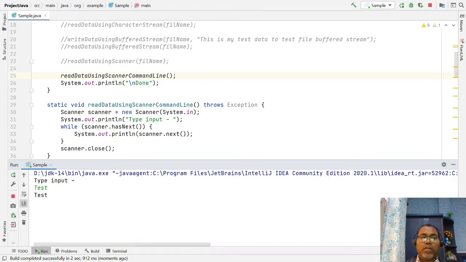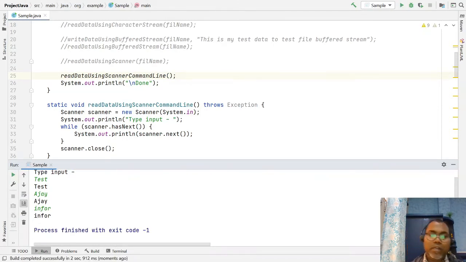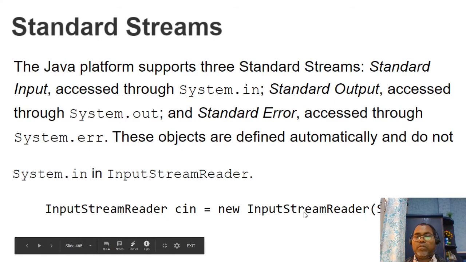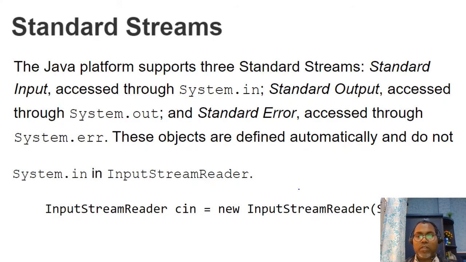In this way, we have the option to get whatever input you want. Depending on your loop, you can keep reading until you want to close it. So we have these options: Scanner to read your input data, or you can use an input stream. Both read from the standard input stream, and similarly we use System.out for the standard output stream.